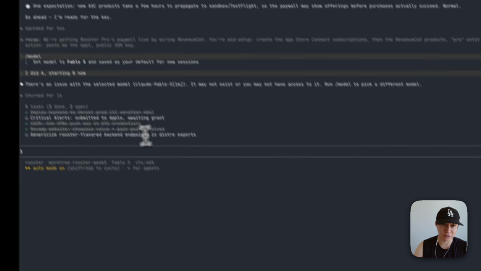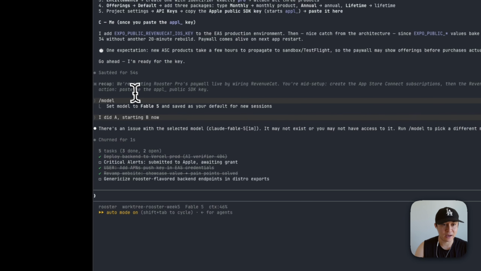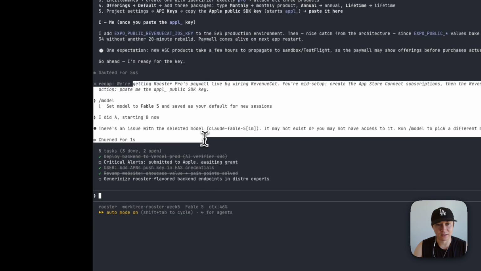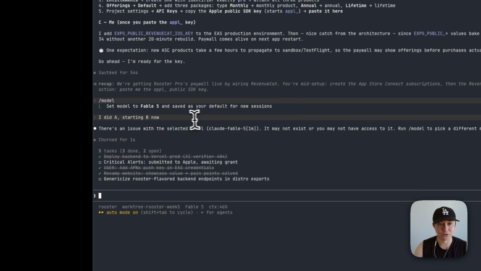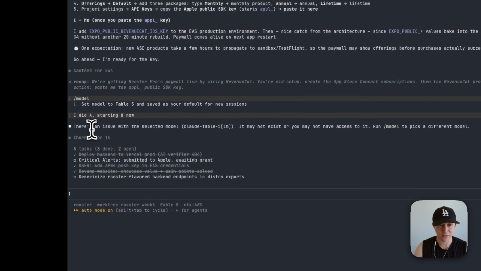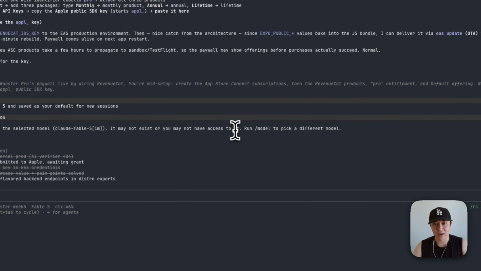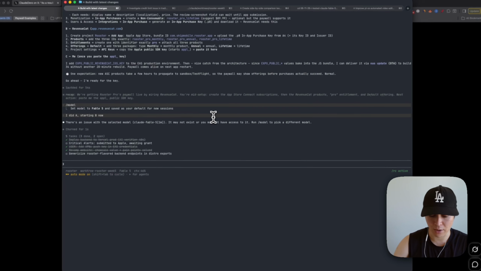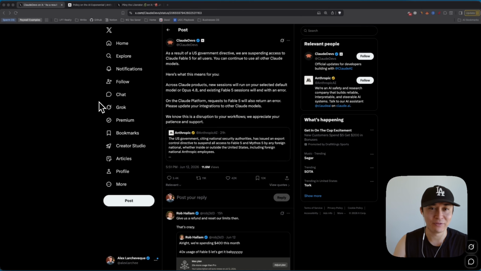I myself already tried this. I was on Fable 5 just testing some stuff, I tried to do another prompt, and I got this message right here: there's an issue with the select model. It may not exist, or you may not have access to it. Run model to pick a different model. So with that being said, Fable 5 is now permanently suspended.